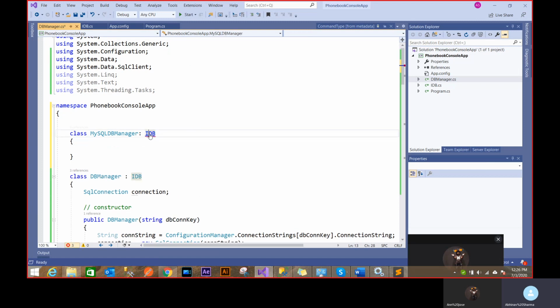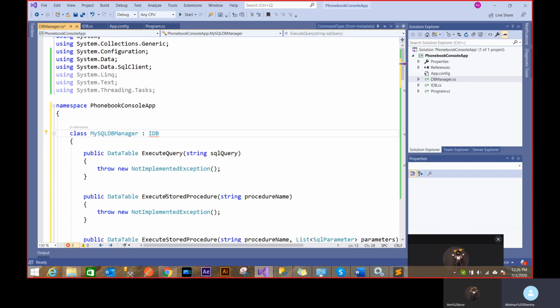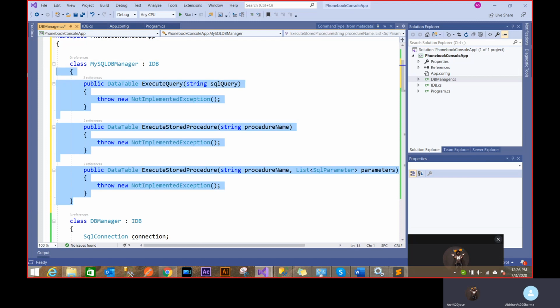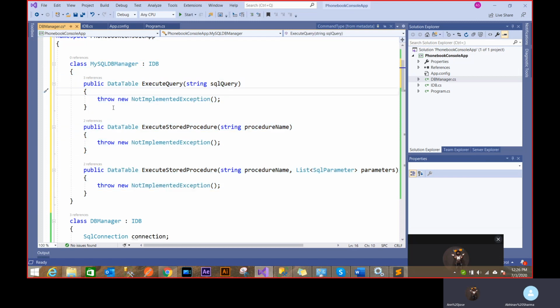It gives me a skeleton of what functions I need to use in MySQL DB manager. So the class knows what functions it needs to implement to actually work as a DB manager. That's the idea, and it reduces complexity and is easy to look at.